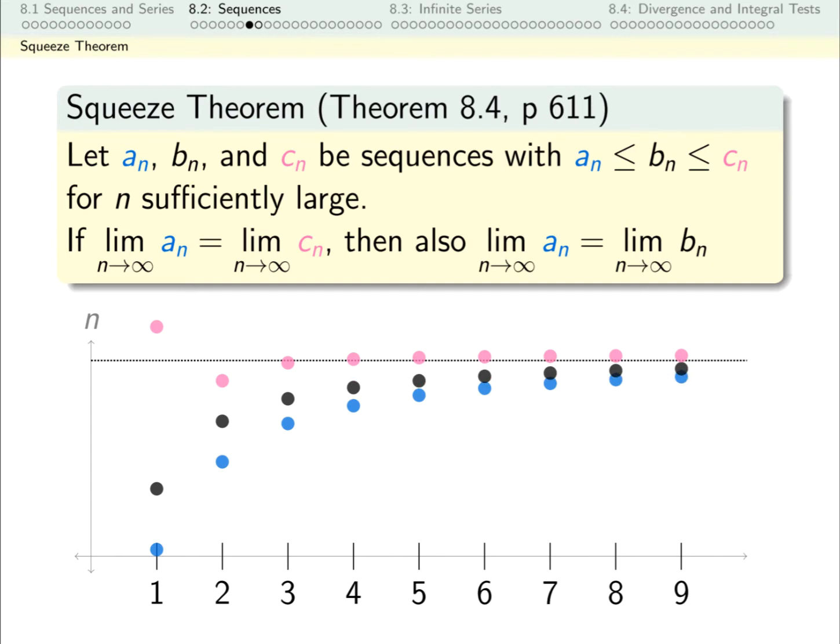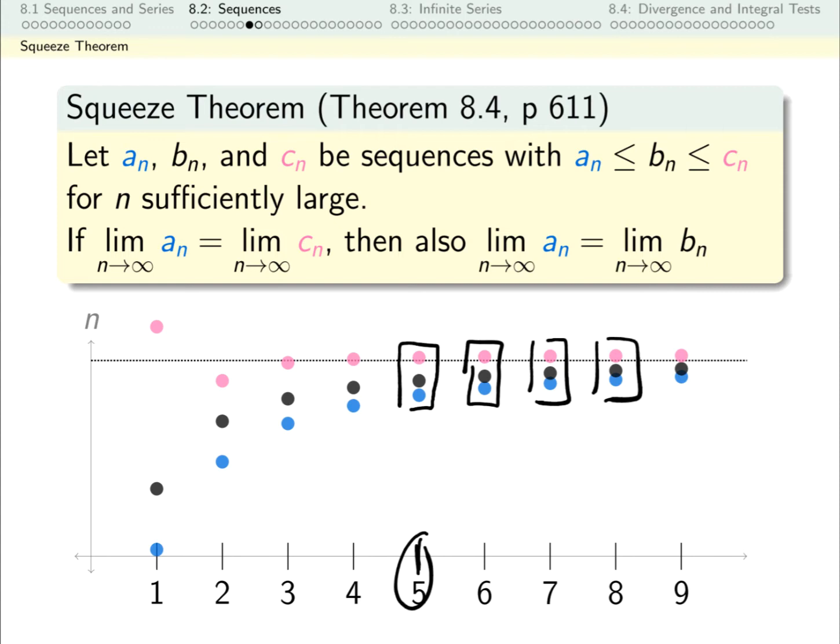And they have a particular relationship, which is that at any given point, for the first or the second or the third, I choose which index, let's say the fifth term of the series, blue is smallest, black is in the middle, and pink is on top. And this relationship holds for the sixth term of each sequence, for the seventh term of each sequence, and so on. So we say the black is kind of sandwiched in between the blue and the pink.